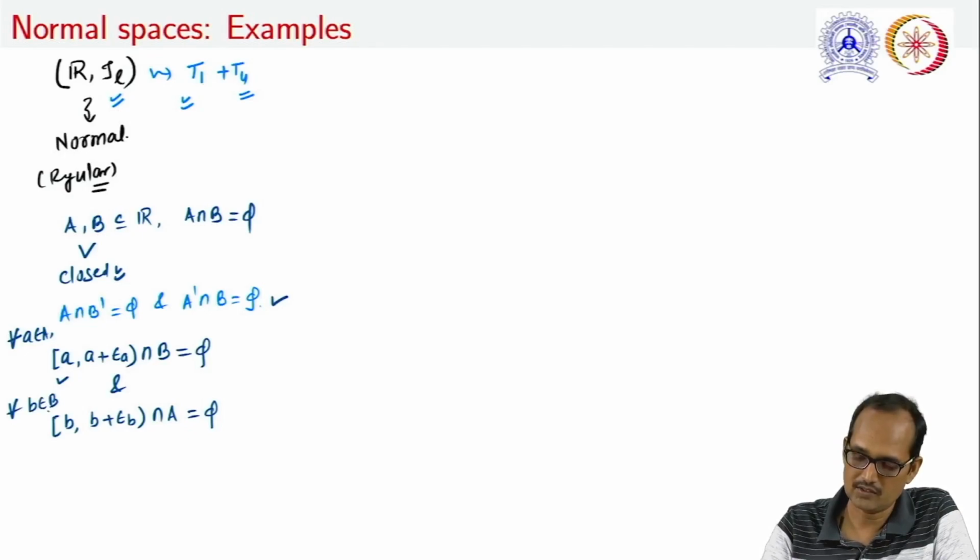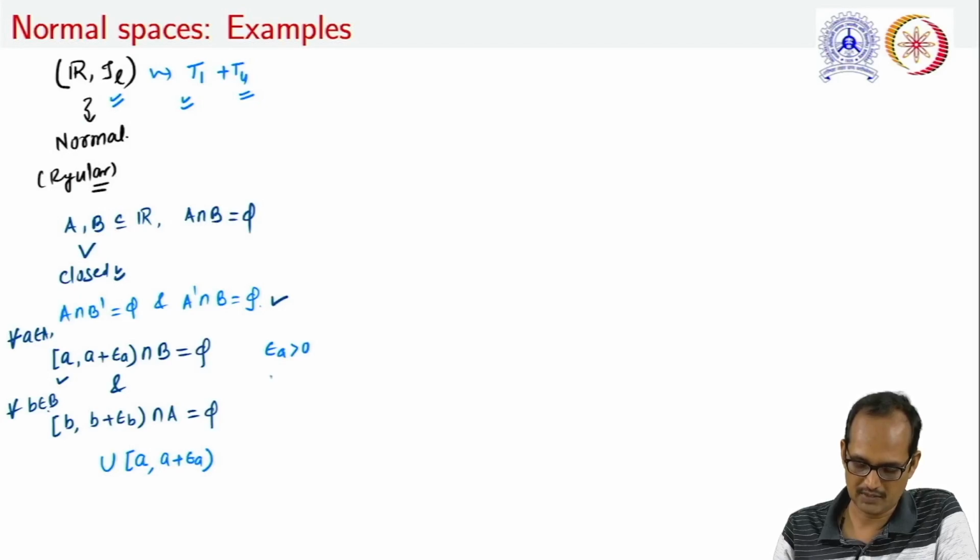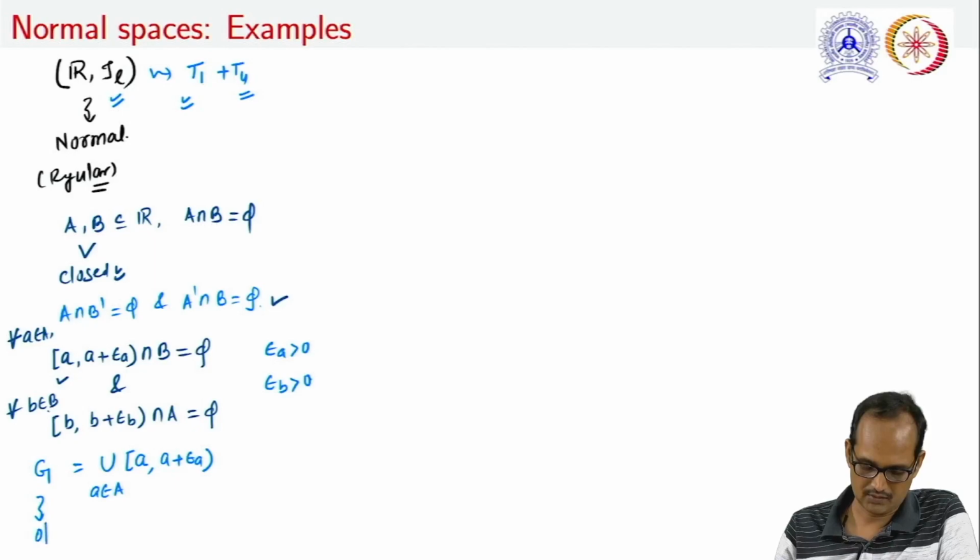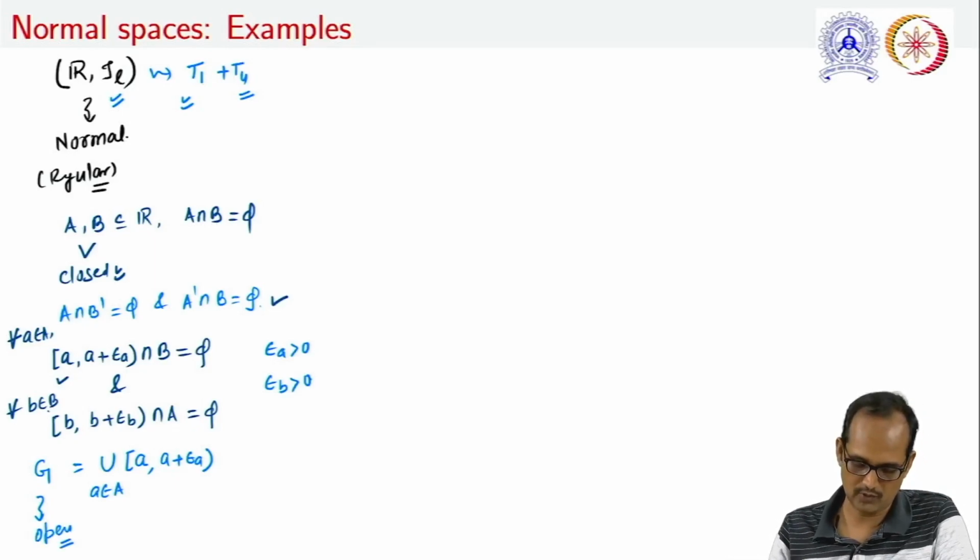Now let us take their union, taking the intervals [a, a plus epsilon a), where epsilon a and epsilon b are both real numbers and both greater than 0. If a belongs to A, let us take this union as G. Then this is trivially an open subset of R with respect to the lower limit topology.